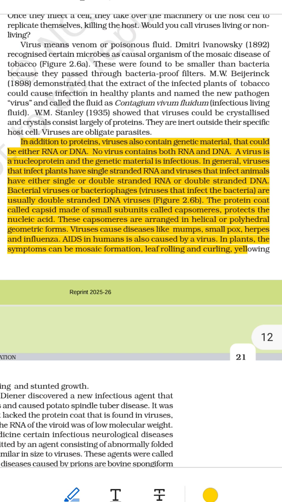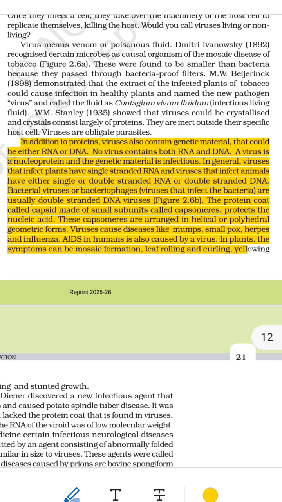Part 1. What is a virus made of? A virus is a very tiny particle that is not made of cells, unlike plants, animals, or bacteria. A virus has 2 main parts. 1. Genetic material. This is like the virus's secret plan or code. It tells the virus how to make more viruses. This genetic material can be RNA, single-stranded or double-stranded, or DNA, single-stranded or double-stranded. Important: a virus has only one kind of genetic material, either RNA or DNA, never both.